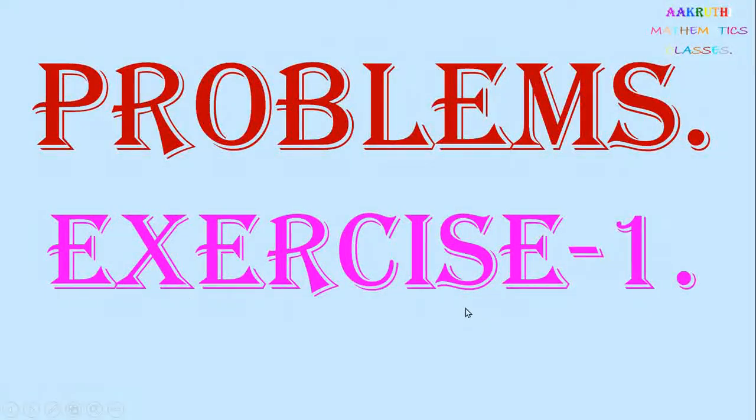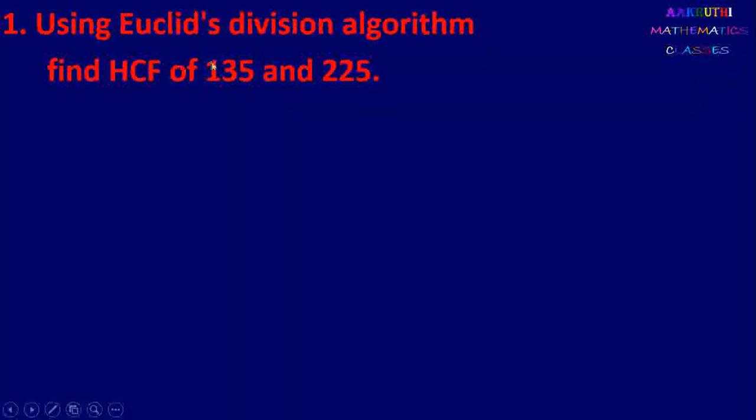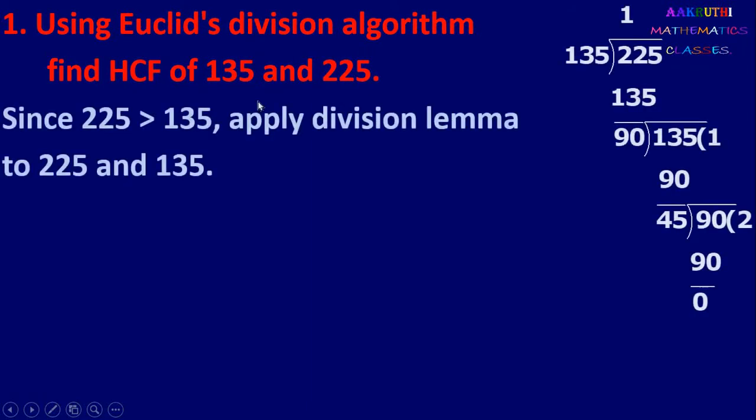It is from exercise 1. First one: using Euclid's division lemma, find HCF of 135 and 225. Here 225 is more than 135, so apply division lemma to 225 and 135. Divide 225 by 135. Since remainder is not equal to 0, we have to divide the previous divisor 135 by the remainder 90, and again the remainder is 45. Again remainder is not 0, so divide 90 by 45.